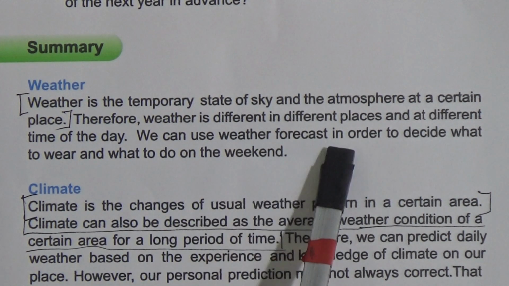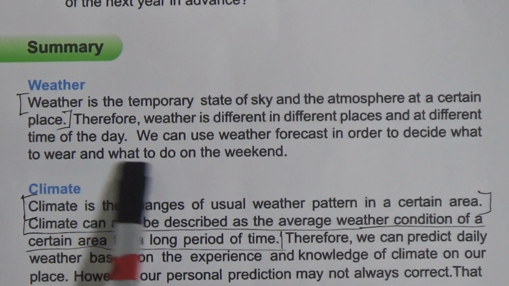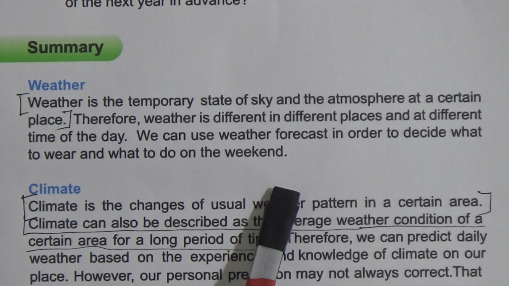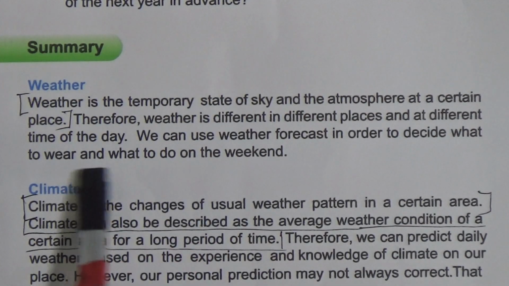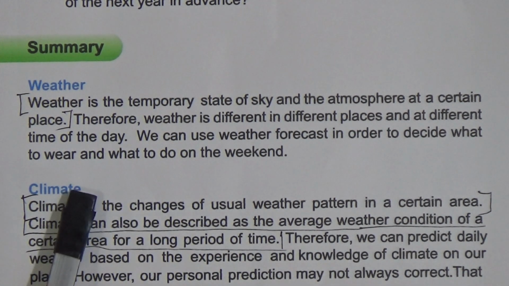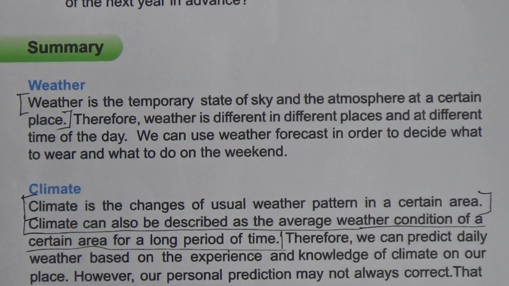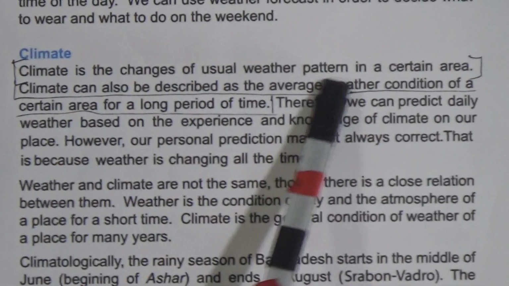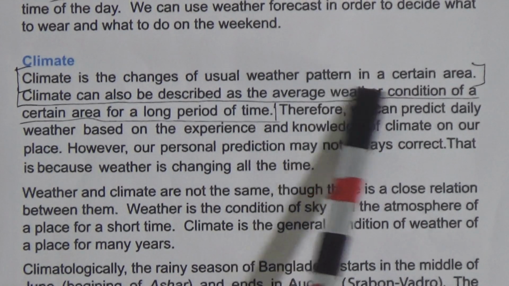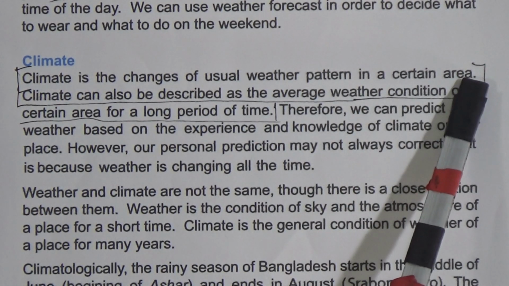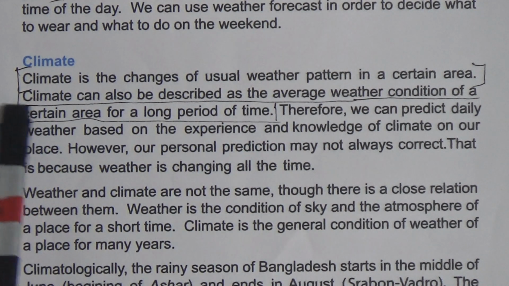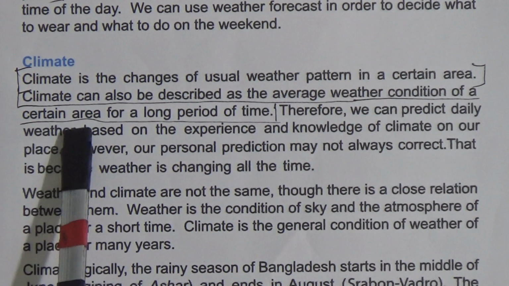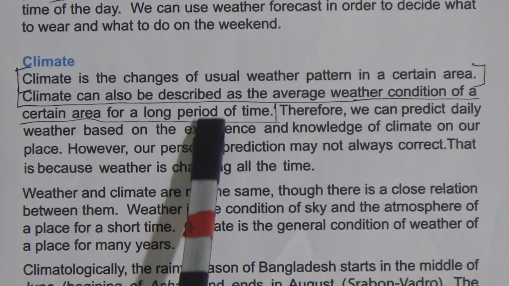Now we can use weather forecast in order to decide what to wear and what to do on the weekend, or not only the weekend, every day we have to decide according to the weather what we will wear and what to do. Now come to the climate. Climate is the usual weather pattern in a certain area. Climate can also be described as the average weather condition of a certain area for a long period of time.